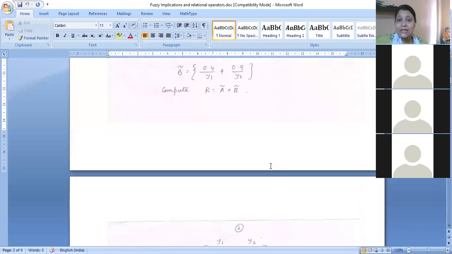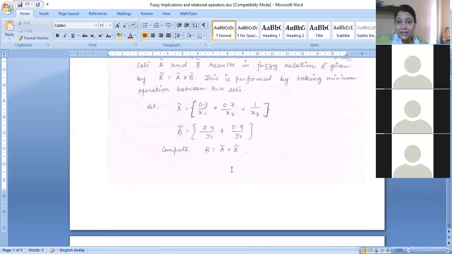So here, in the year of 2018, there is a particular sum. I'm coming to it one by one. In that sum, the students are told to compute, with a similar sum, number one, the Cartesian product; number two, the max-min composition; number three, the max product composition.